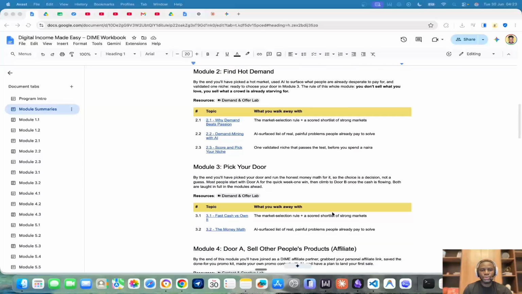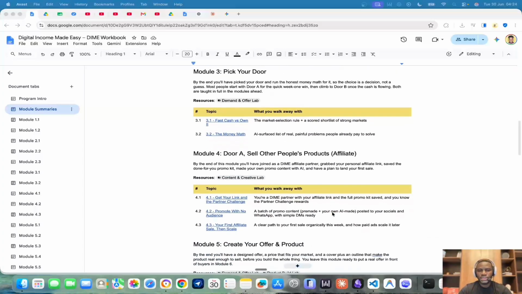We're also going to move into demand. We're going to find demand in the market and we're going to solve for that demand. Then, depending on what you want to start with, if you want to start by selling a hot digital product from today, we're going to talk about that. And when you want to build your own products, in fact, you want to build your own product ecosystem to sell to customers all over the world, we're going to work on that.